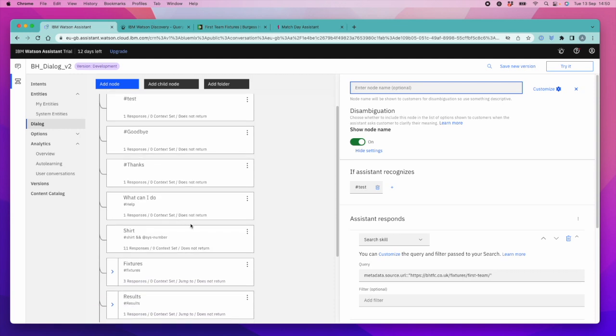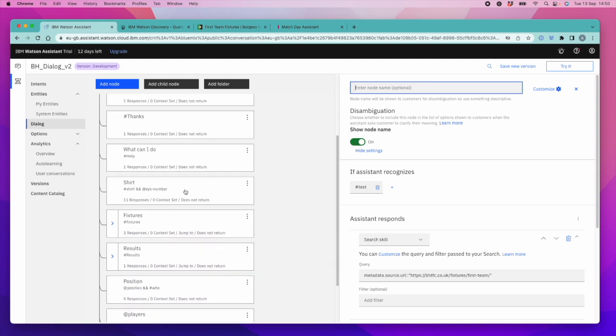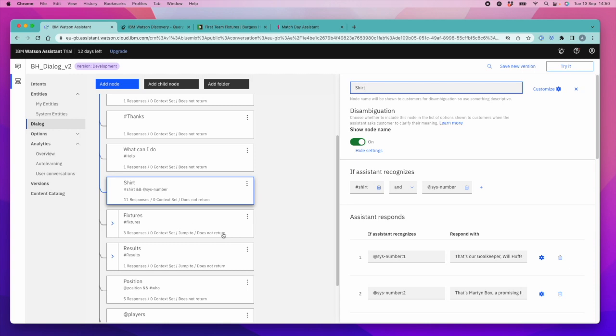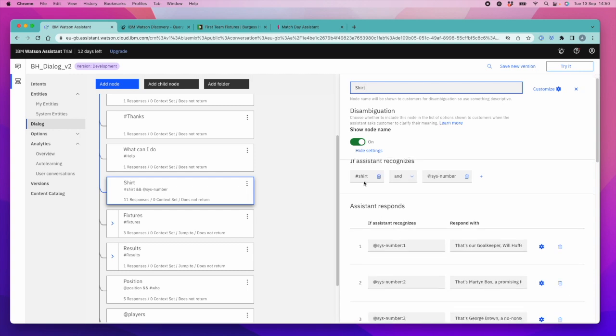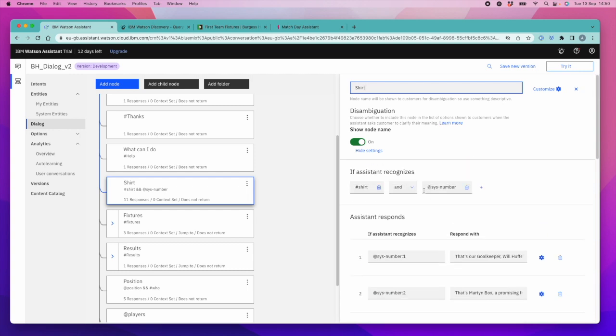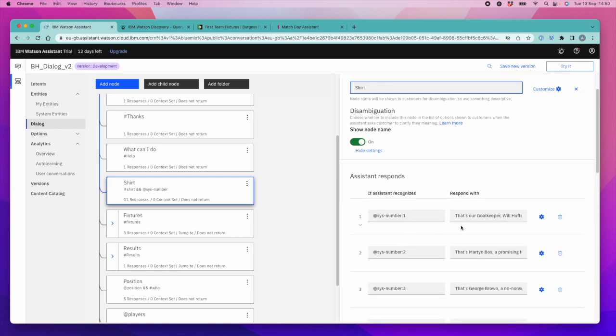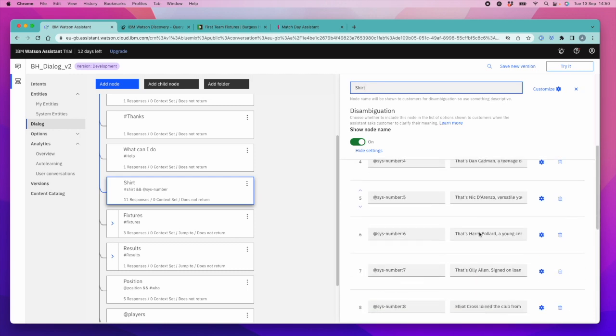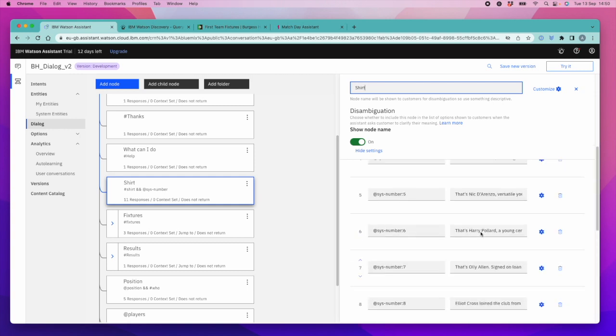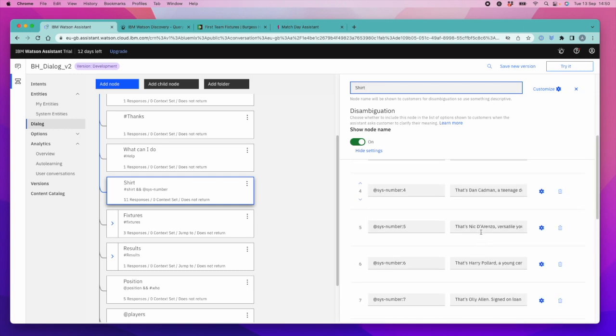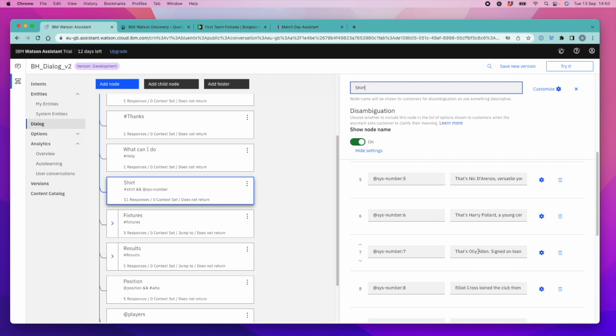Goodbye and thanks we'll ignore for a moment. What can I do? We'll ignore. Let's have a look at shirt. So what shirt is looking for is the shirt intent, and then looking for a system number. And then if it recognizes both the shirt intent and a system number, then depending on what the system number is, it will respond with the relevant content. So that's why, as I said earlier, I don't know whether Ollie Allen is the number 7, but that's what I expected to appear in that area.